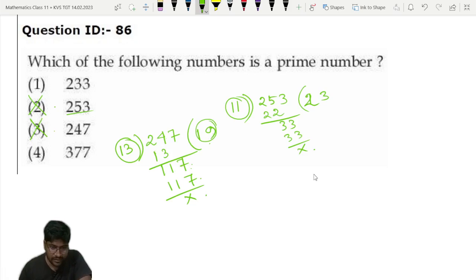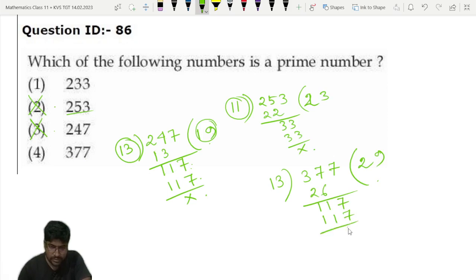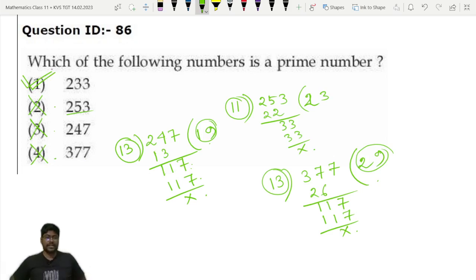And 377, option number 4, this we can check very easily. 13 into 2 is 26, again 13, 13 into 9 is 117. So 13 as well as 29 are the factors of 377. So it is also not a prime. So only one possibility is option number 1. That is a prime number. So option number 1 is the correct answer. Now let's move to the next question.